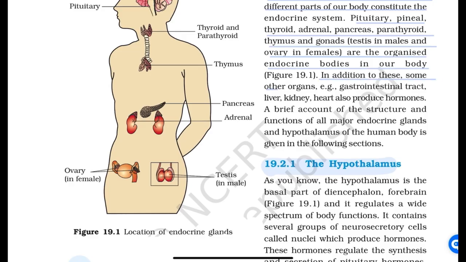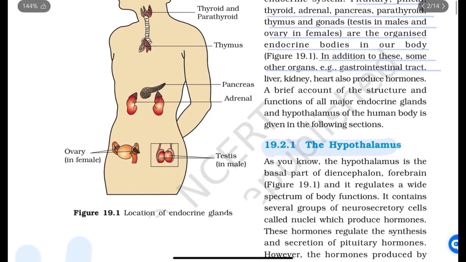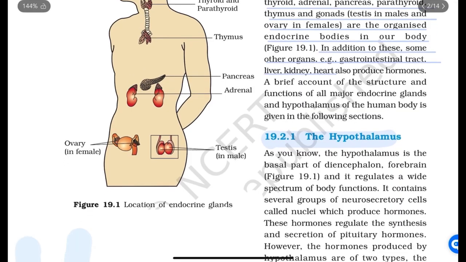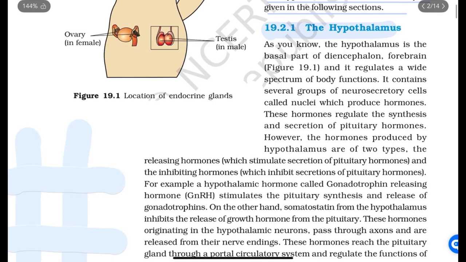In addition to these, some other organs, for example gastrointestinal tract, liver, kidney, heart, also produce hormones. A brief account of the structure and function of all major endocrine glands and the hypothalamus of the human body is given in the following section. The hypothalamus.